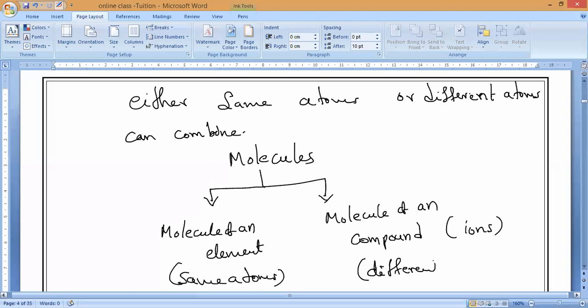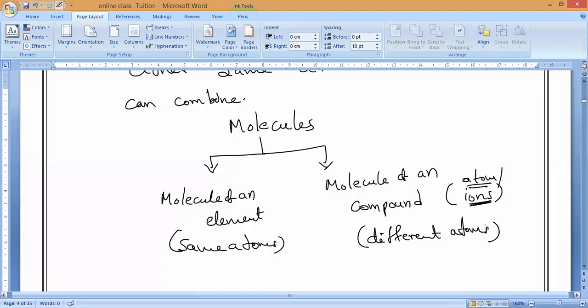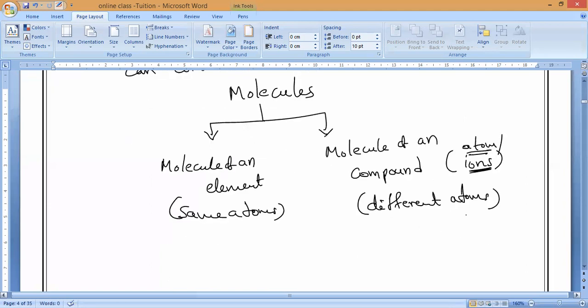But don't say only ions. Atoms also. But ions will form another type of compounds. Atoms will combine to form one kind of compounds. That you will study in class 10. So different atoms combine to form molecules of a compound. Same atoms combine to form molecules of an element. Okay, guys? Remember, everybody?